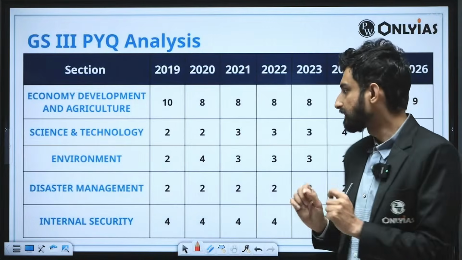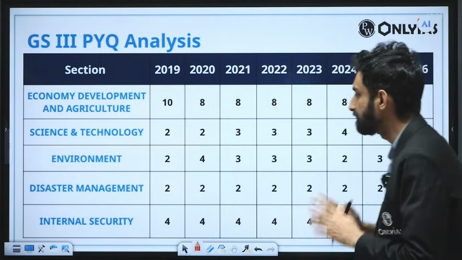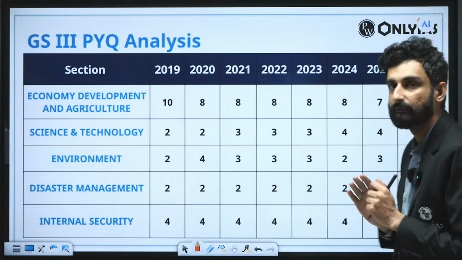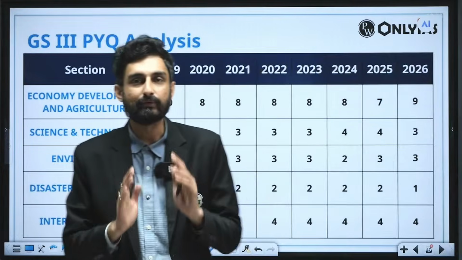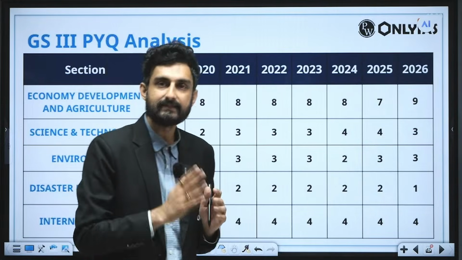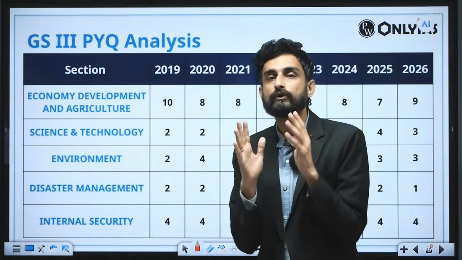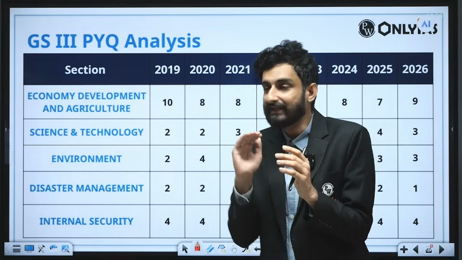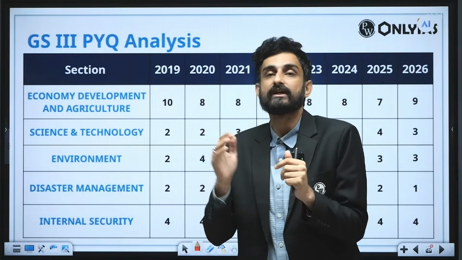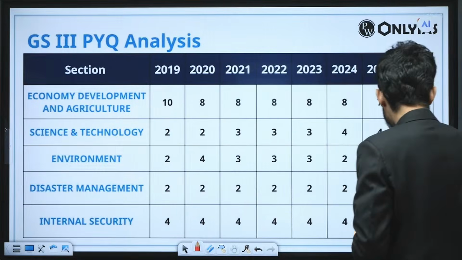Now, talking about the context of environment and disaster management, we have 3 questions from the domain of environment, and 1 question was specifically from the domain of disaster management. Let us see them one by one, and let us see how beautifully we can structure the answer, what was the demand of the question, how you can actually get extra marks and an extra edge from your competitors while you're writing these questions from the domain of environment and disaster management.